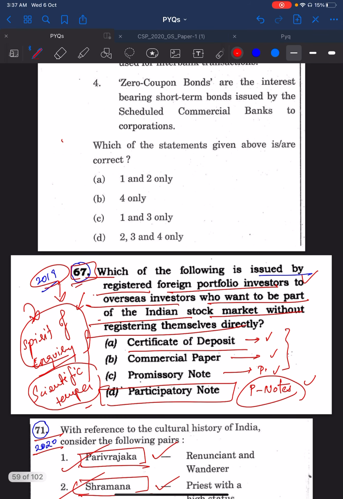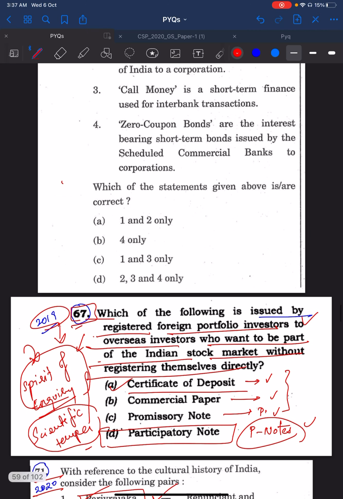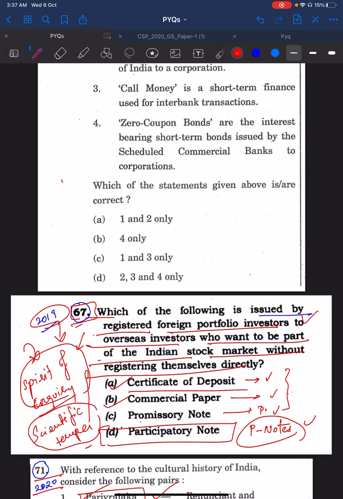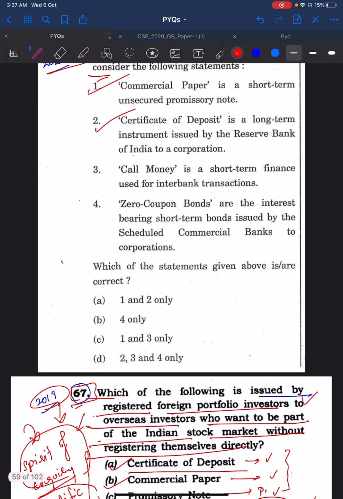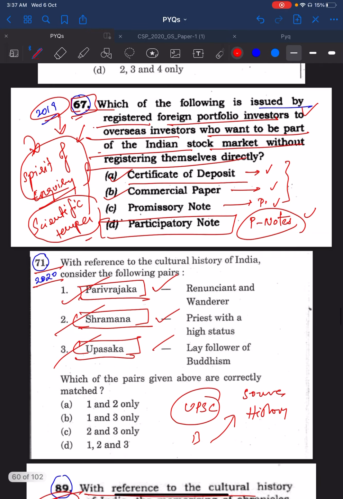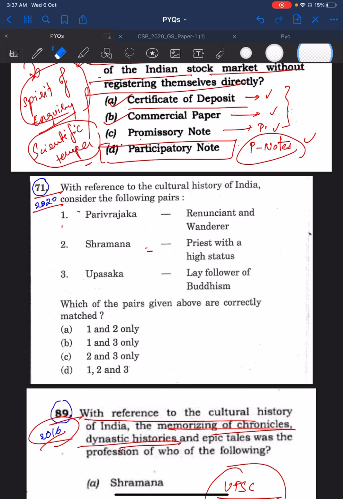So you see, certificate of deposit 2019 option A was asked as the second statement in 2020 70th question. Commercial paper from 2019 option B was lifted and kept as the first statement in 2020 70th question. And just to make it a little difficult, they asked the third and fourth statements. Okay. Then you see again the same typical question, the importance of going through the options.